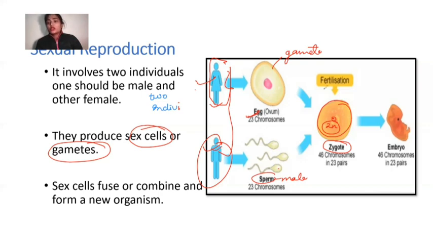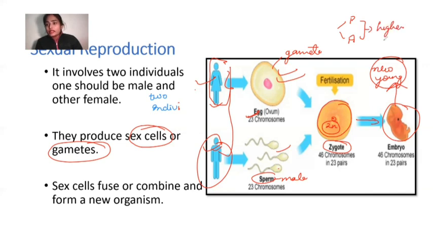After some development, the zygote becomes an embryo, and the embryo leads to new young ones. This type of reproduction, in which gametes are formed and two individuals take part, is known as sexual reproduction. It occurs in both plants and animals, basically in higher animals and higher plants.